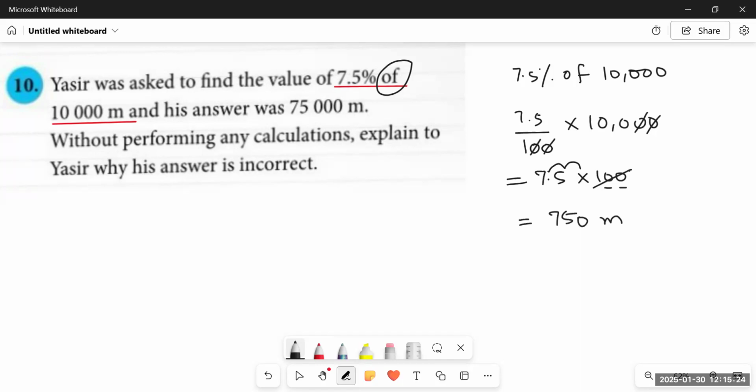We have to multiply 7.5% with 10,000. It means there is a division by 100 included in this question, and whenever we divide by 100, the answer won't remain 75,000 anymore.